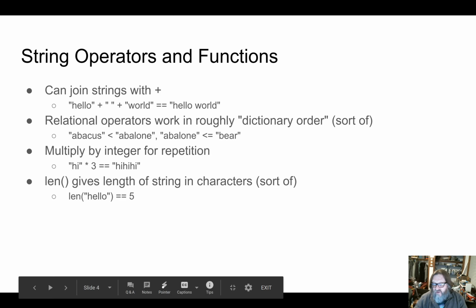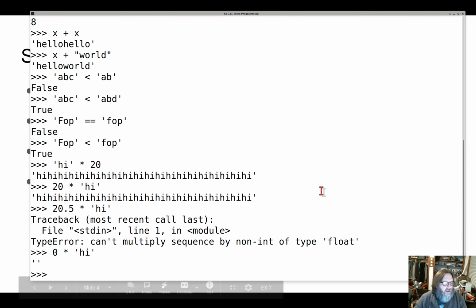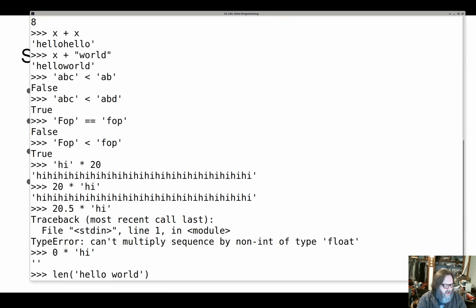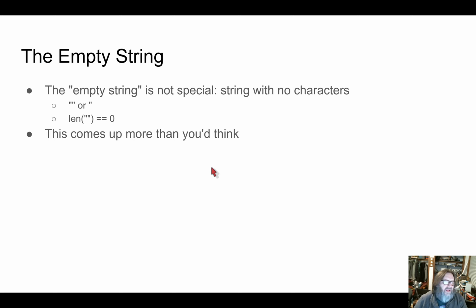You can actually ask for the length of strings. That's a function on strings, just like you'd expect it is. So if I say length of hello world, I'll get 5 plus 5 plus 1 for that space character in the middle, because yeah, that invisible space is also a character. So there's 11 characters here. That's that. And like I say, the empty string is nothing special. It's just either a pair of double quotes or a pair of single quotes is how you write it. And it's the string that has length 0. It has no characters in it.